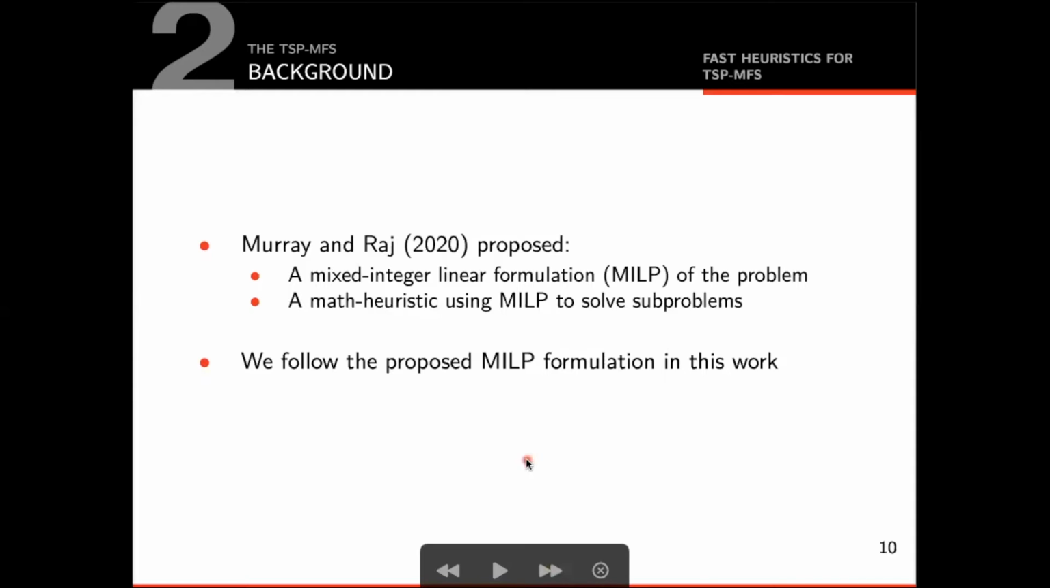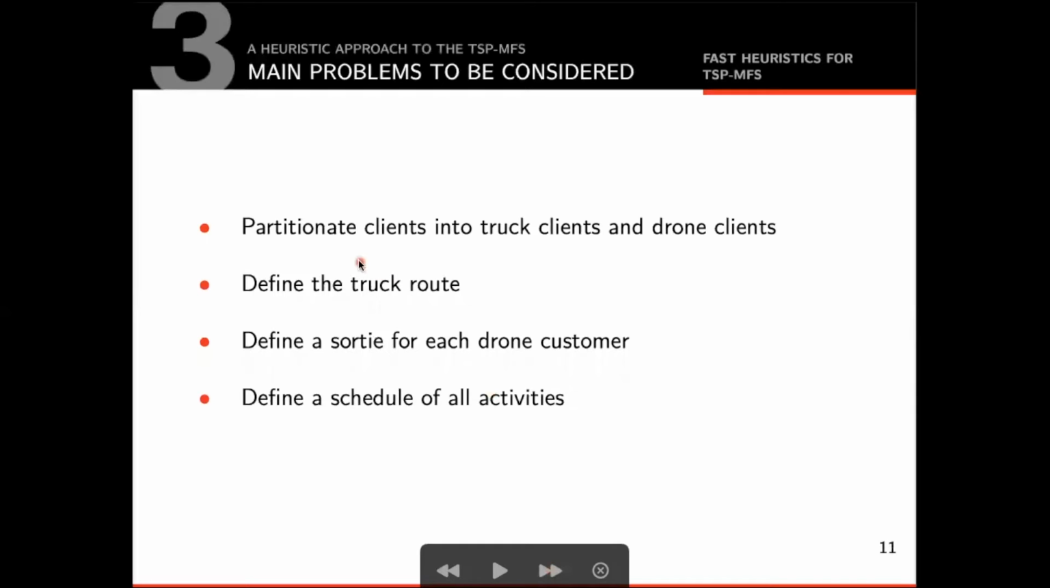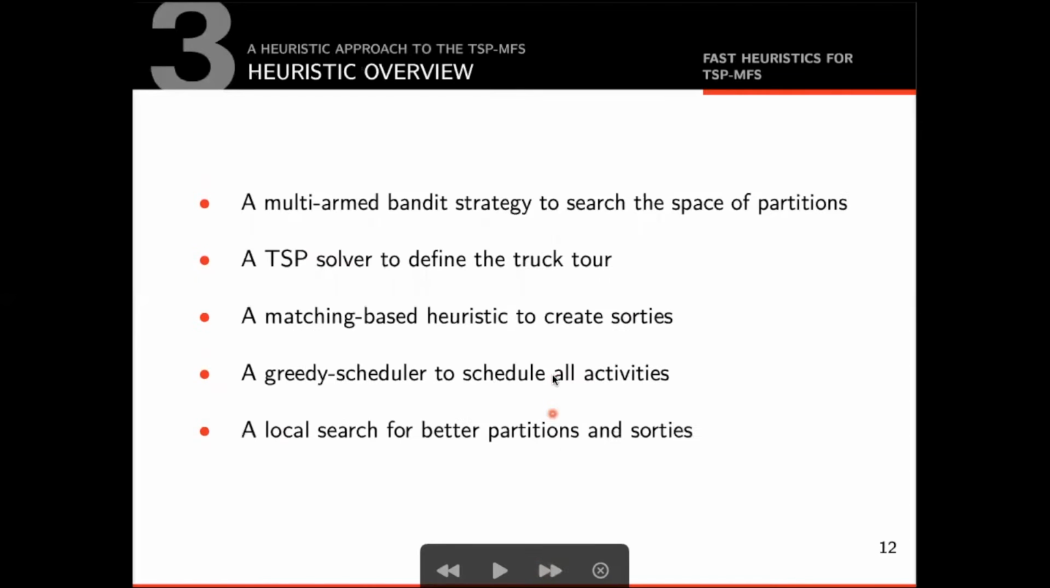A mathematical formulation of the problem, which here was defined in an informal way, was proposed by Murray and Chu. We followed the formulation in this work. They also proposed a math heuristic to solve the problem, and in section 4 we will compare the results with ours. Well, in summary, in order to get a complete solution, we need to find a partition of the set of clients into truck clients and drone clients, define the truck route, define a sortie for each drone customer, and define a schedule of all activities.